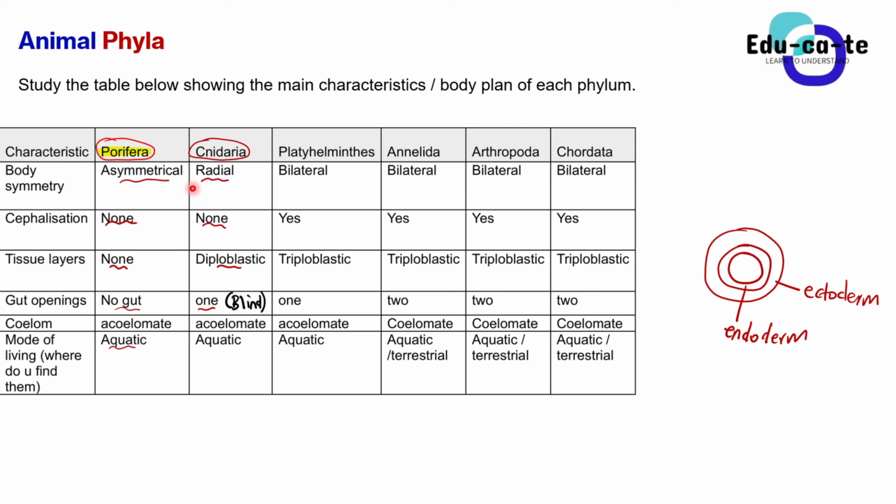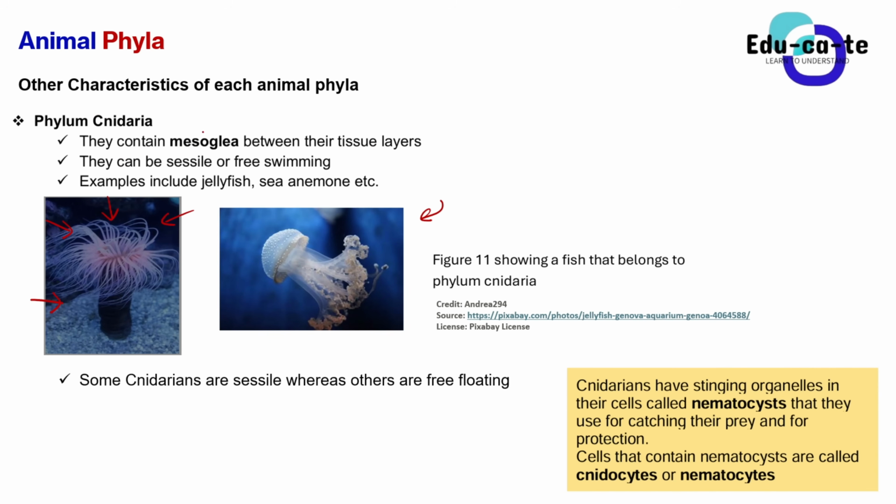And when you look at their mode of living, it's aquatic as well. When you say that it's aquatic, remember, it means that they are found in the water. They live in the water. So you can see, for example, this is a jellyfish. Jellyfish is found in the water. Of course, you would not find jellyfish flying around in your house. You cannot even find jellyfish flying around and then say, come, let me eat you. No, you can find them only in the water.